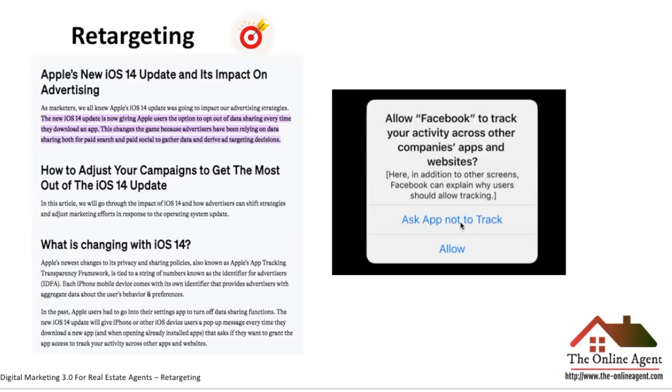It's private to the user in their phone, but Facebook doesn't know which user has seen your ad or watched your video. And therefore you cannot remarket to them. So that has a very, very big impact. And that's the reason why a lot of people are upset with Apple because of this. Especially also Facebook, obviously, as a company, because they're also losing advertising dollars if people don't serve retargeting ads anymore.